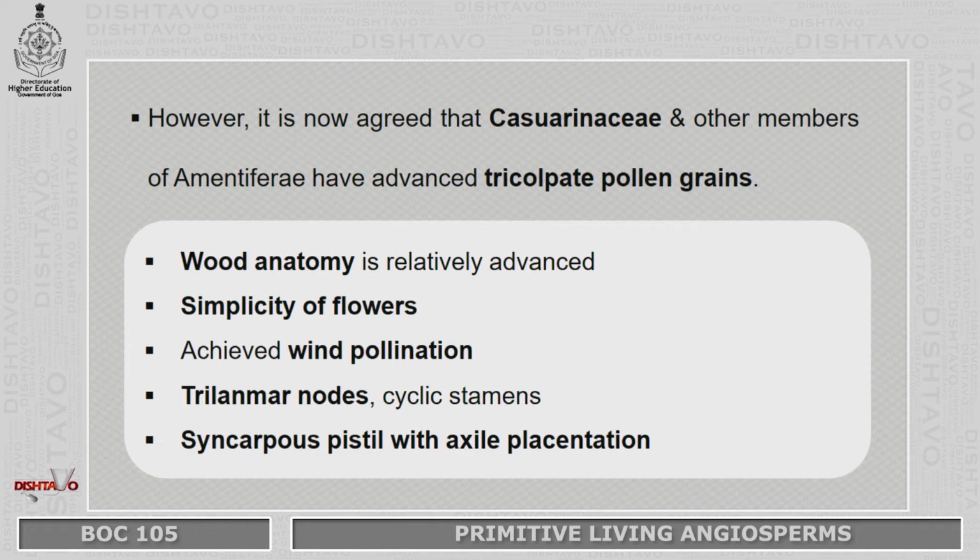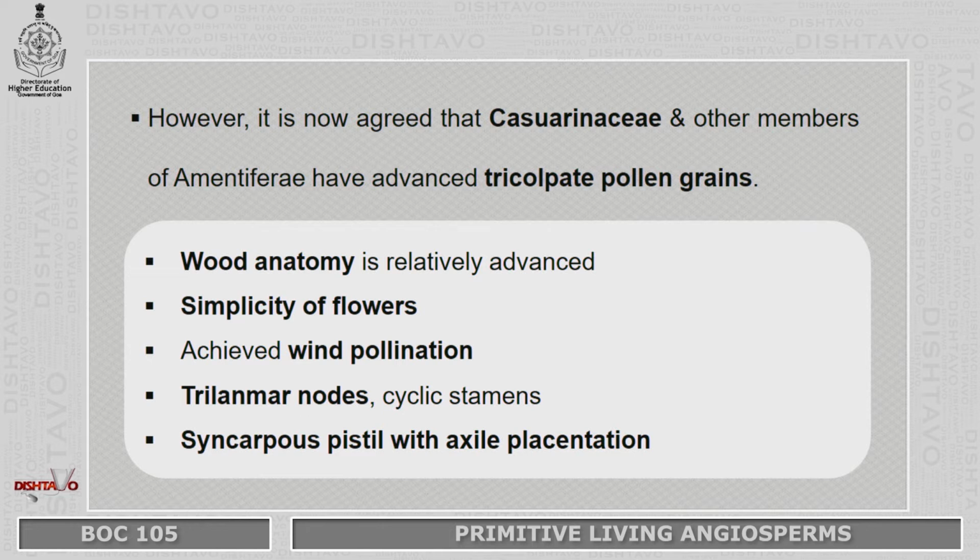However, over the studies, it has been known that Casuarinaceae and the other members which belong to the Amentiferae have many advanced characters. One of them is tricolpate pollen grains. In addition to that, they have a wood anatomy which is relatively advanced, and their simplicity of flower is due to the reduction in the size of the flower rather than being primitive.